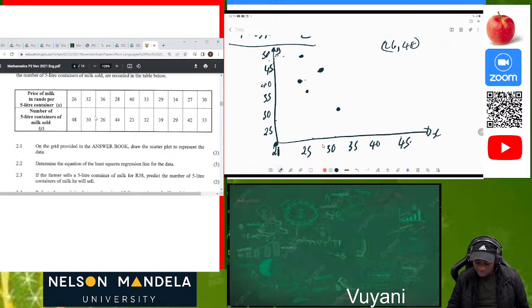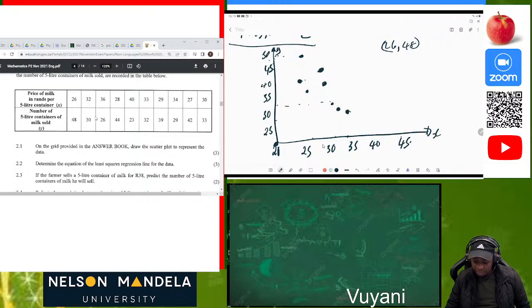Then we also have 33, 32. 33 somewhere here, 32 somewhere here. Then we also have 29 to 39. 29 is somewhere here. 39 is somewhere here. Then we also have 34 somewhere here. Then 29 somewhere here as well.